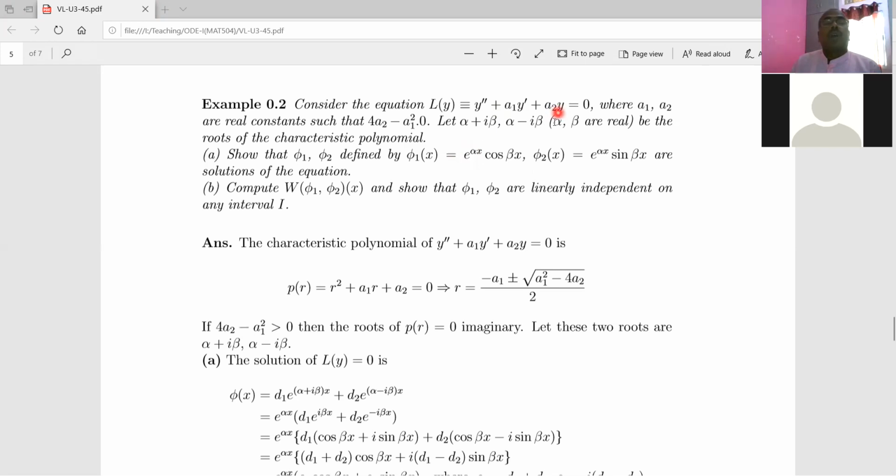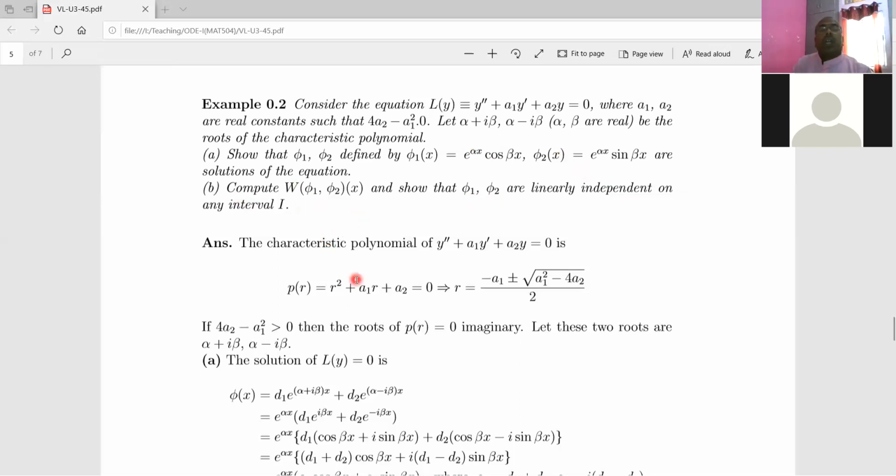And the second question is, we have to compute the Wronskian for these two solutions, and after computing its value, we have to prove that these two solutions phi 1 and phi 2 are linearly independent on the interval I.